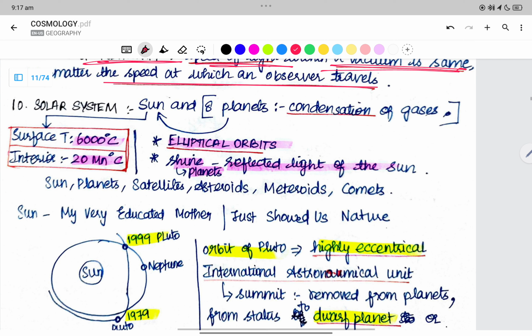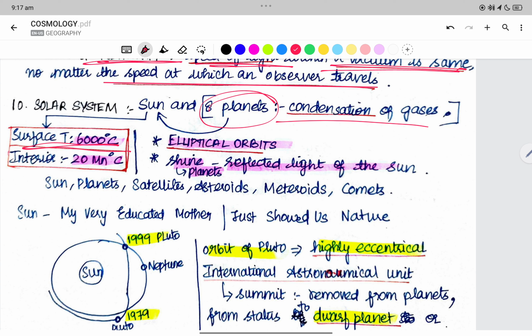Now we have the solar system. In the solar system we have the sun and 8 planets. The planets are due to condensation of gases.